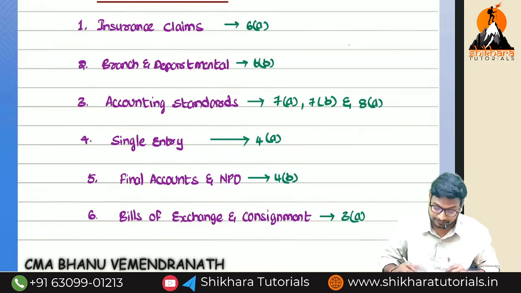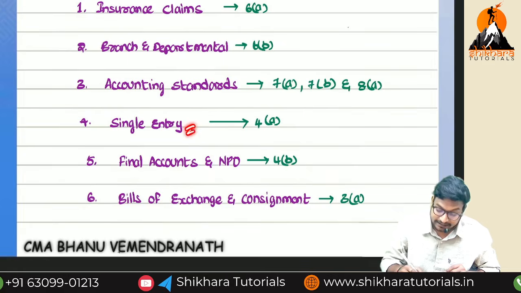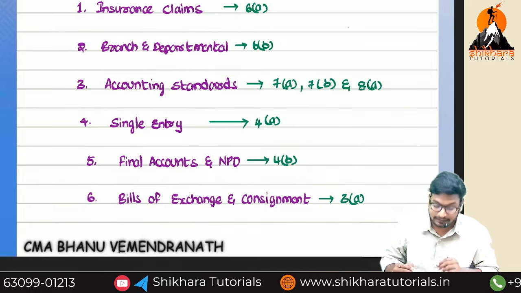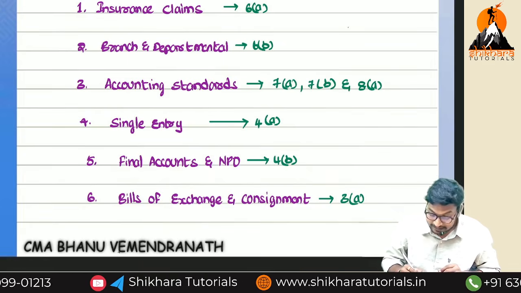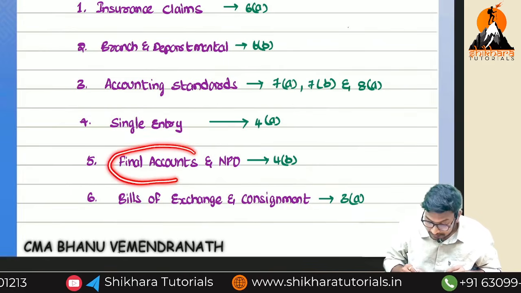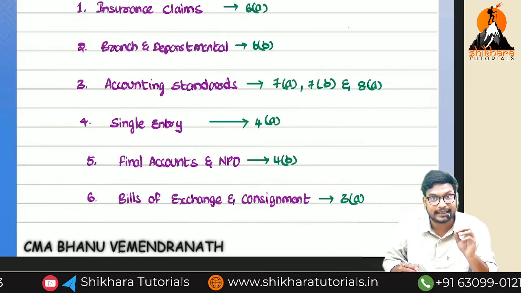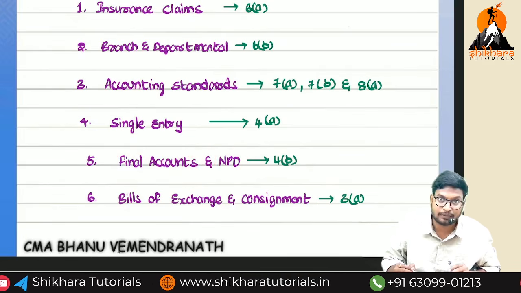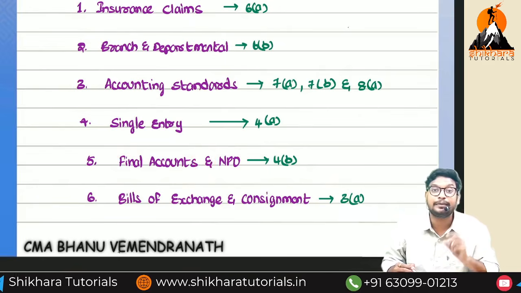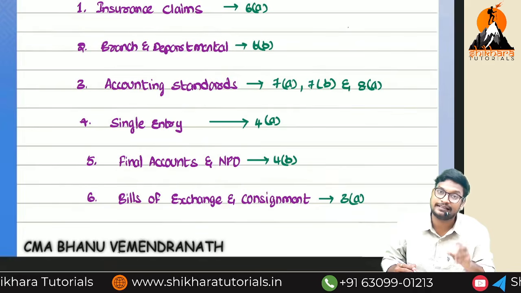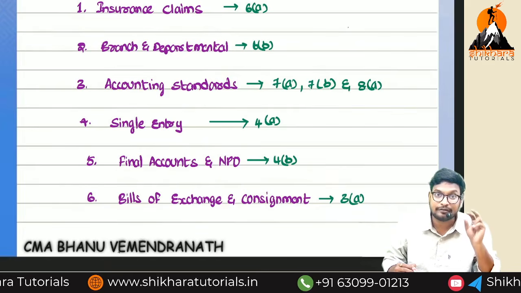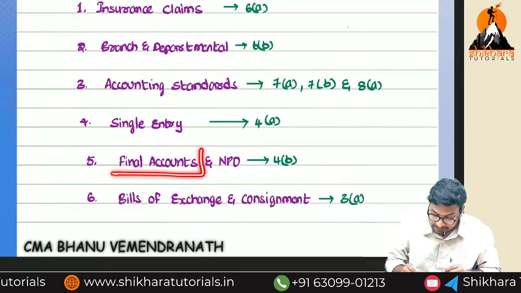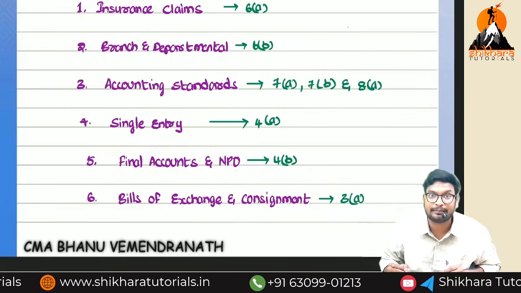Let's come to single entry, a very important chapter. Single entry carries 7 marks, and they may ask you final accounts, a very important topic. From final accounts or NPO, both of these topics, you will get 1 question. Okay, guys, same as the MQP patterns, they are going to follow in the final examination. That is the reason final accounts is a very important concept in the upcoming attempt.